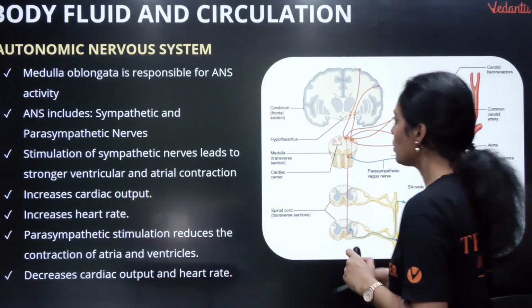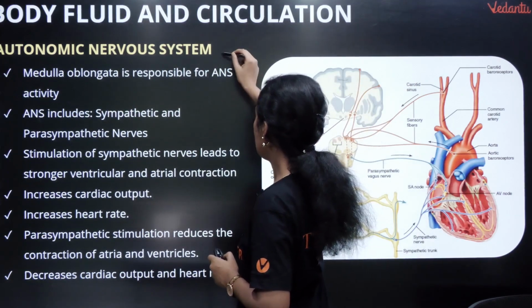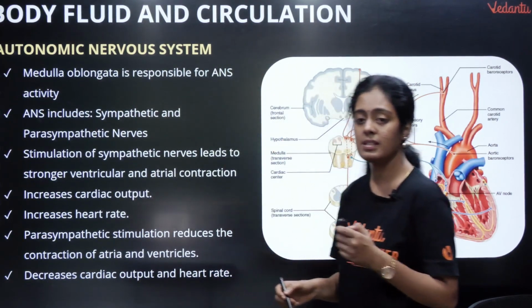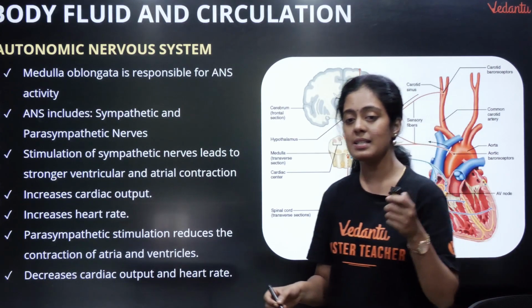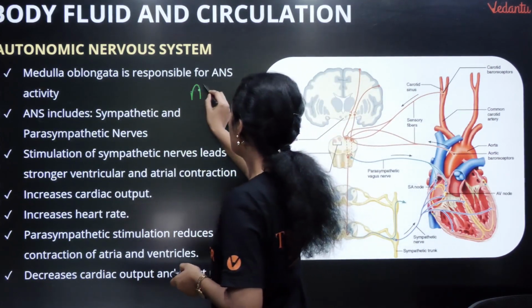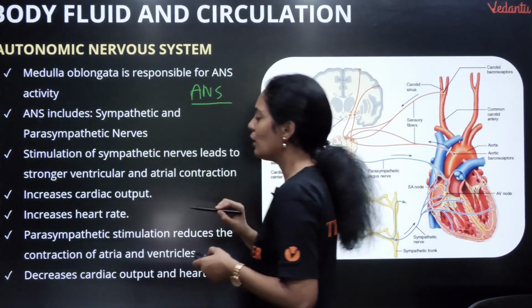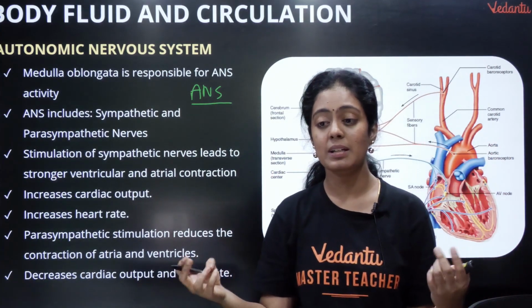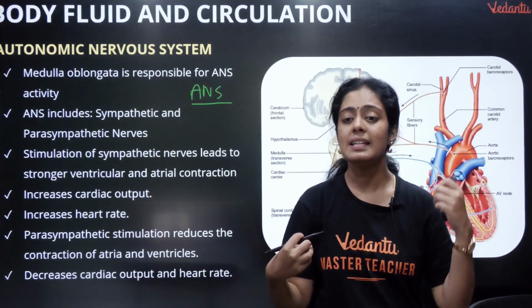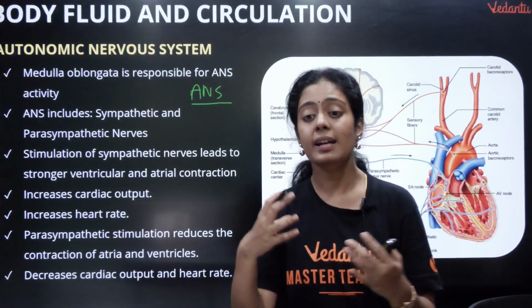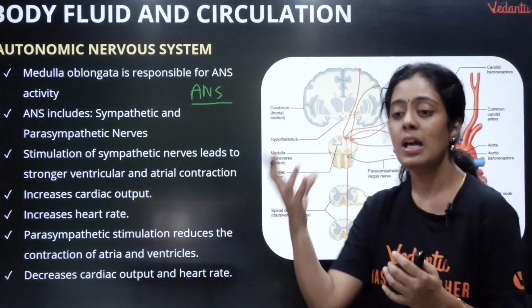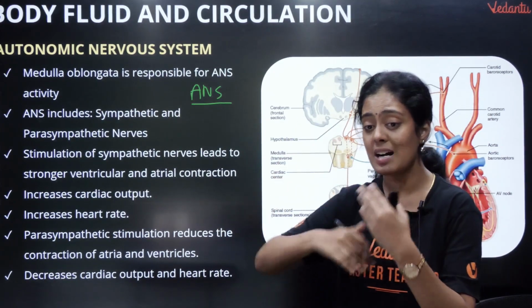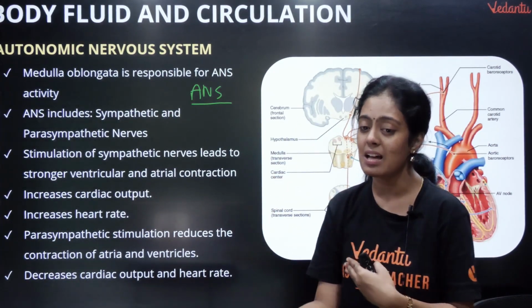Okay, idha na sollitirundhen. ANS, autonomic nervous system. Medulla oblongata is responsible for ANS. So whenever your body is facing any kind of emergency situation, there will be the sympathetic and parasympathetic nerve which gets stimulated. In the sympathetic nerves enna pannona, it is going to increase the blood pressure. As a result, the heart beats at a faster rate and you will have an increased cardiac output.